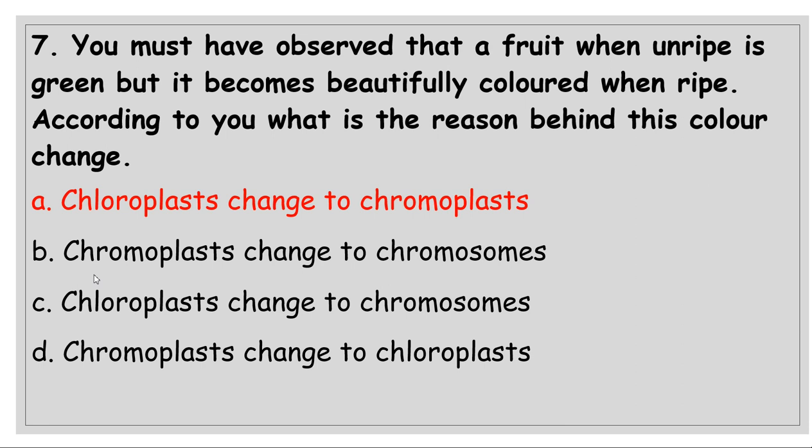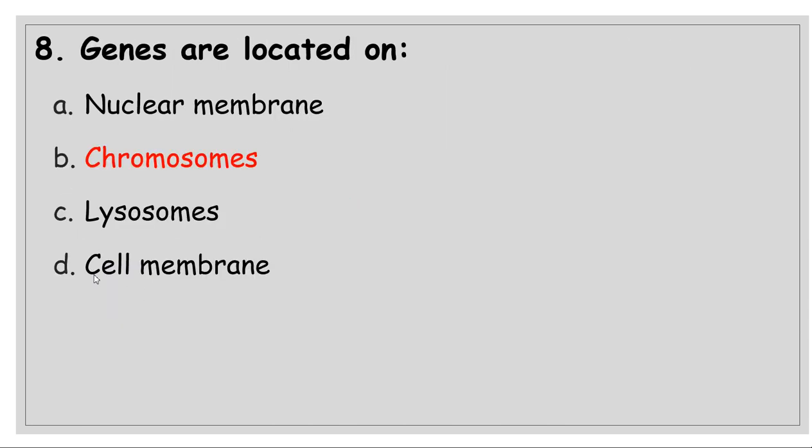Chromo is coloring, chloroplast is related to only green color, and leucoplast is colorless plastid. So if a fruit is converting itself from green to a beautifully colored fruit, then green color is chloroplast and chromoplast will impart the colorful texture to the fruit. So chloroplast will change to chromoplast.